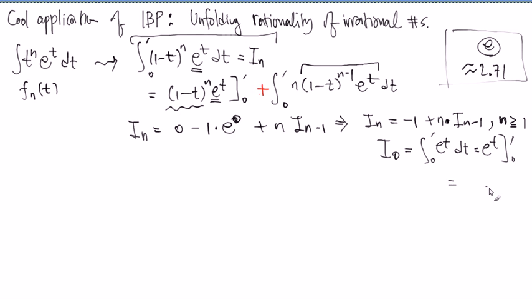Here, at the very beginning, you have to deal with e to the first minus e to the 0, which is 1. But all the other things involved here do not have complicated numbers. n is an easy number, minus 1 is an easy number. So if you unfold it, something nice happens: e to the first, the irrational number, is related with some number we know. So it reveals the pattern. This recursive relation itself is really the pattern of e to the first. Overall, this integration by parts is revealing the secret rationality of an irrational number.